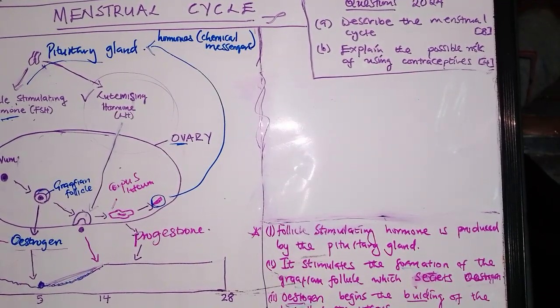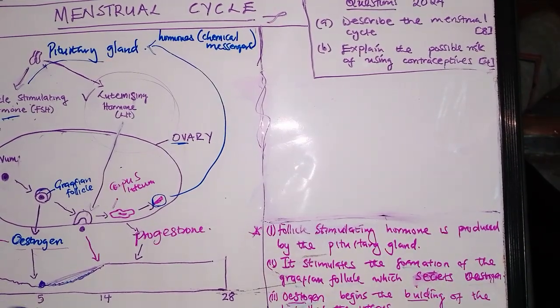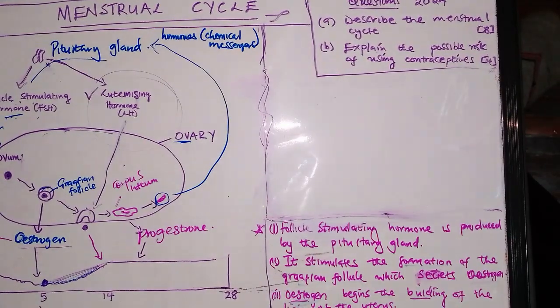So now once the progesterone is produced, we say that it maintains what? The readiness. So once it does that, we say that this is also ensuring the readiness of what? Of fertilization.